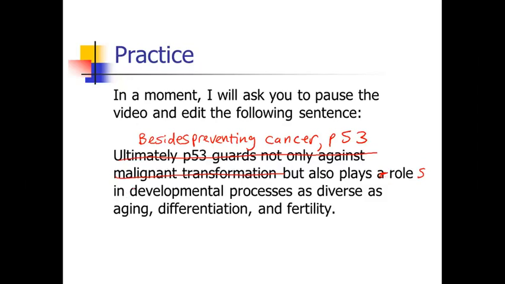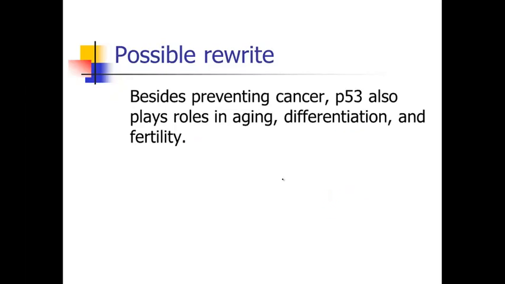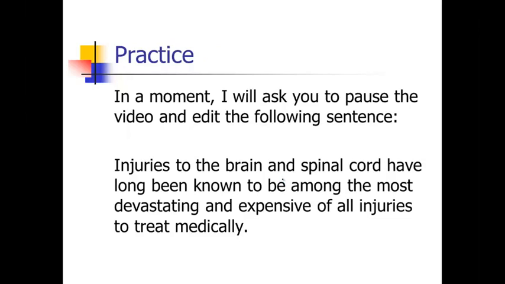That doesn't really add much. So plays roles, how about just plays roles in aging, differentiation, and fertility? It's kind of understood that that's a diverse range of things. So besides preventing cancer, P53 also plays roles in aging, differentiation, and fertility. See how much we could strip out of that sentence without losing the meaning? So here's the next one.